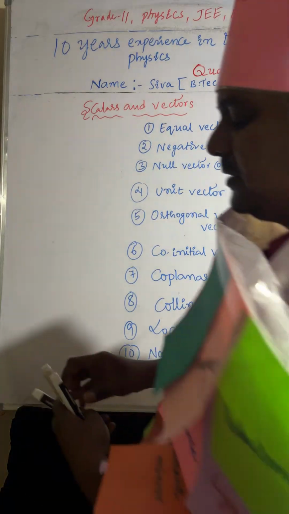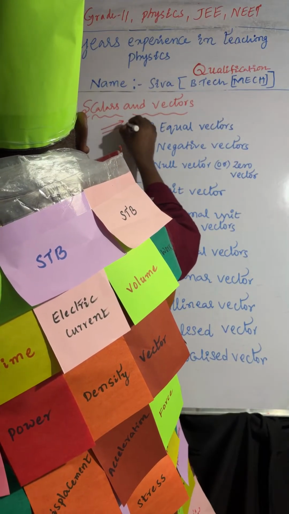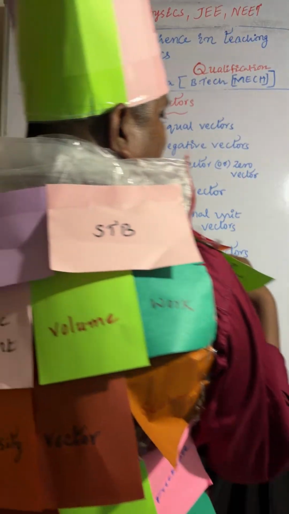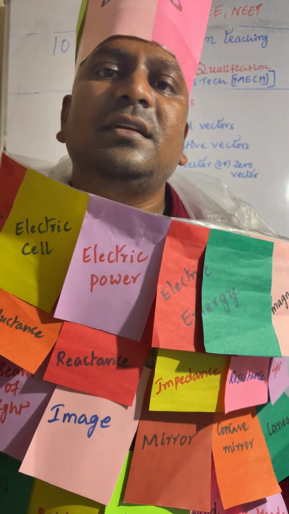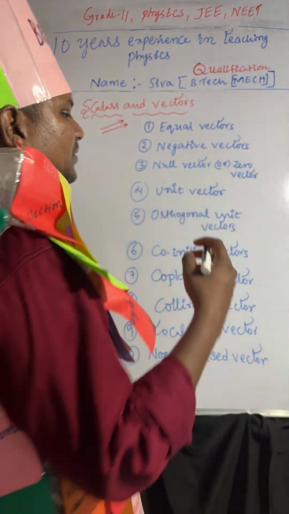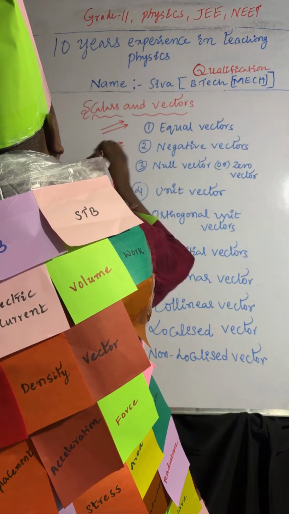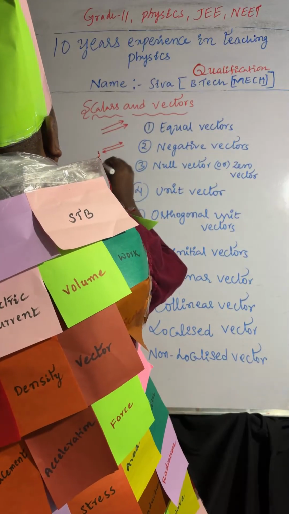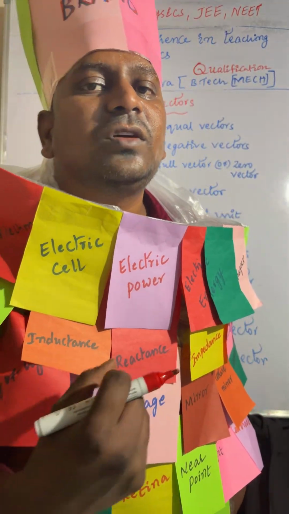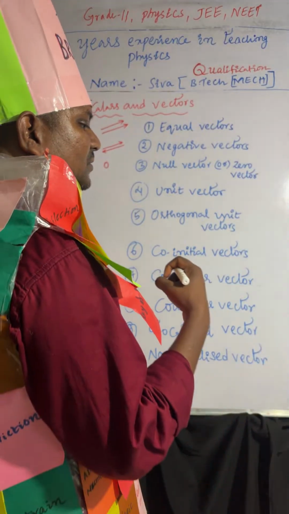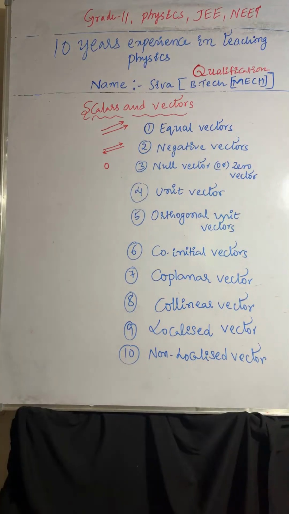Equal vectors are vectors whose magnitudes are equal and which at the same time act in the same direction. Coming to the negative vector: equal magnitude but opposite direction. Null vector: the vector whose magnitude is 0 is called a null vector. I hope it is very clear. Understood or not? Check once.